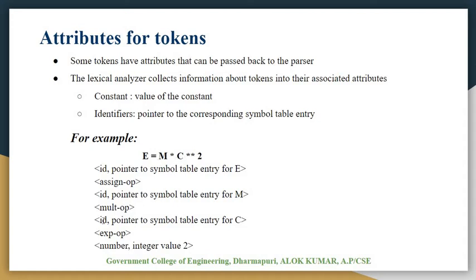After that, c is again an identifier, pointing to the symbol table entry for c. After that, this one is the exponential operator. After that, 2 is a number, with integer value 2. So this is the constant, and the identifier is a pointer to the symbol table entry.